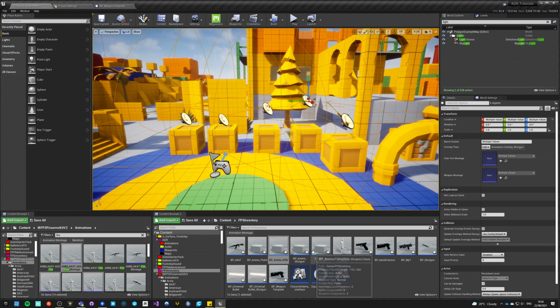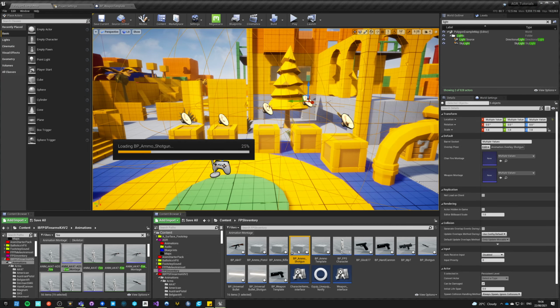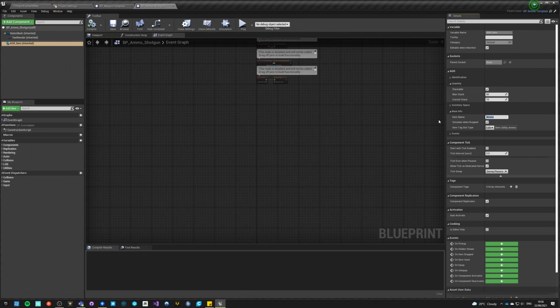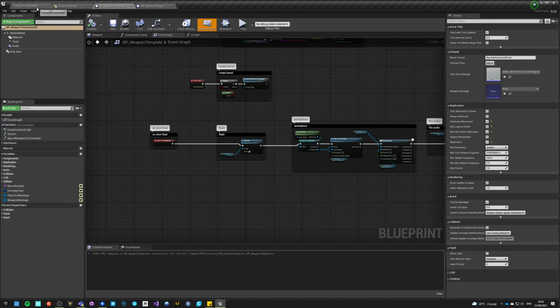And last one is shotgun, full blueprint, because we need to have access to this. Say shotgun, and now say shotgun, compile, save. Oh, and also 8 by 48, just so they have different stacks.